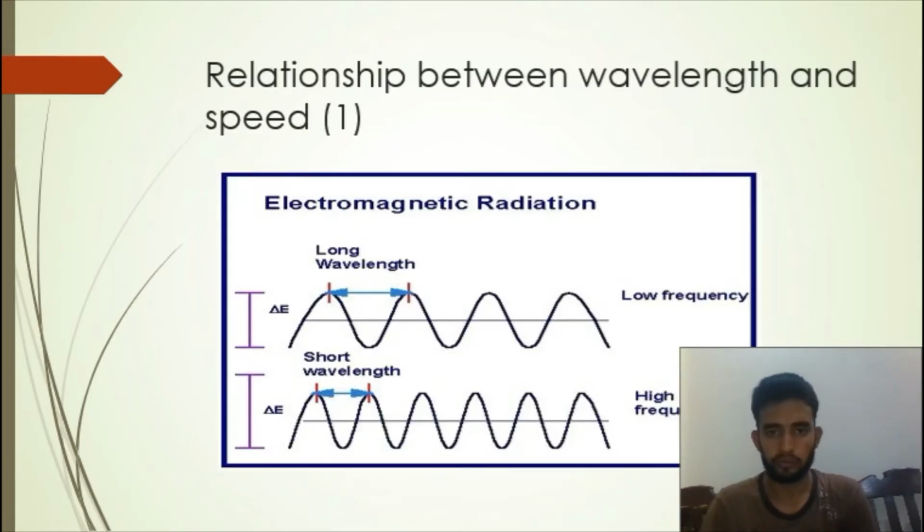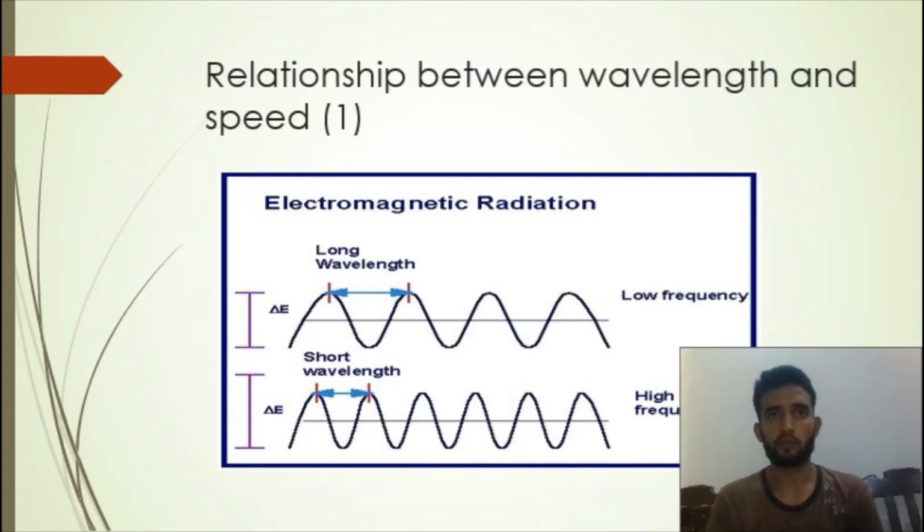And as we see the relationship between wavelength and frequency in this image, where the wavelength has a long distance between two nodes, the frequency is low, and where the nodes are close, it means the wavelength is short and the frequency is greater. So here we can conclude that frequency is inversely proportional to wavelength.